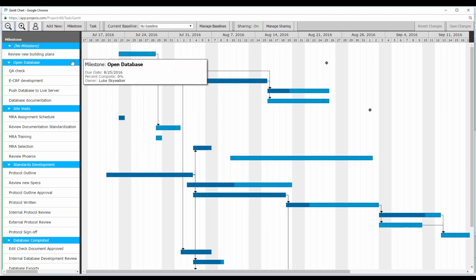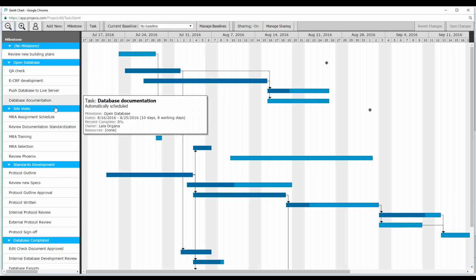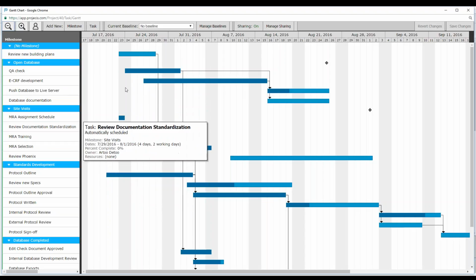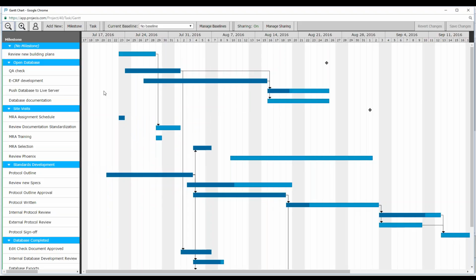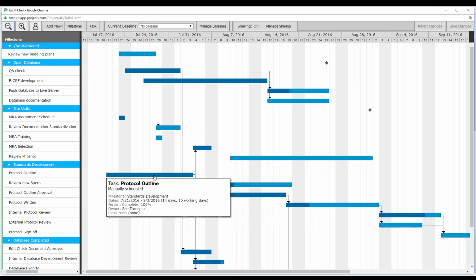The milestones here on the left-hand side are in blue. The tasks are in white. And you can see this is how they are organized. Each one of these are organized going from milestone through tasks. In the Gantt chart field, we can see a variety of bars. Some of them are dark blue, some of them are light blue, and some of them are stacked bars. This one is a stacked bar, and a stacked bar represents percent complete. This particular task is 45% complete, so only 45% of the bar is dark blue. This one is 100% complete because it's all dark blue.